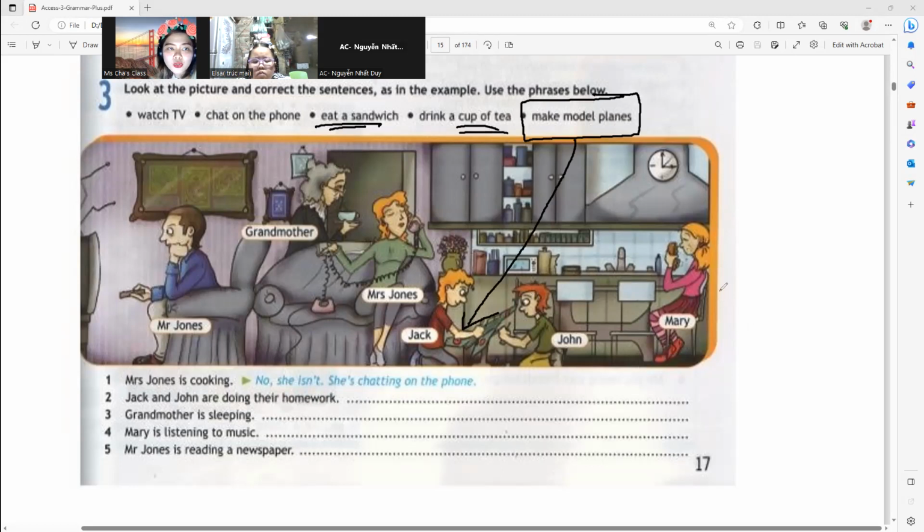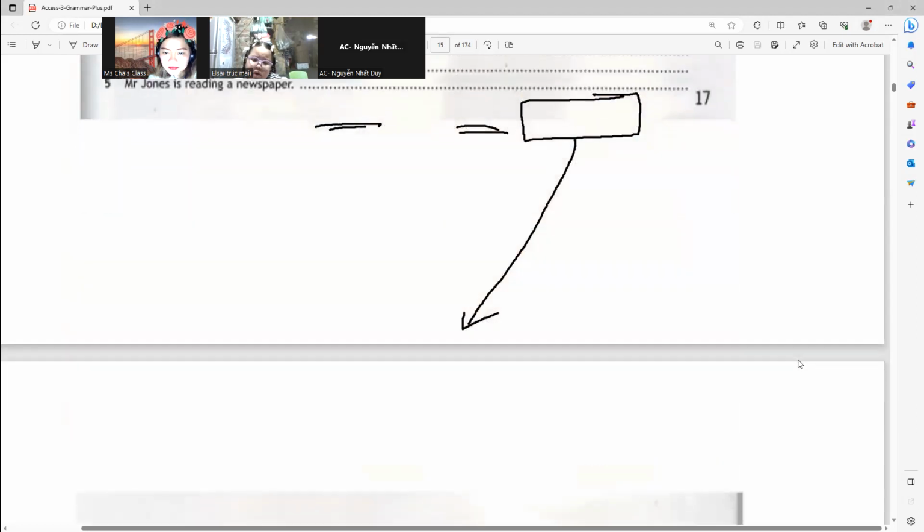How about if I told you, what are your parents doing right now? Let's talk about mom. What is mom doing right now? She is chatting on the phone. How about your dad? He is watching TV. And what about you? What are you doing? I'm studying with Miss Cha. All right, you could say, I'm studying English right now, right? You could also say that one. How about in here, the next one?